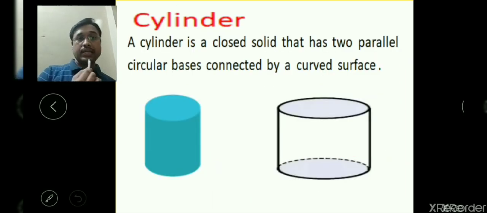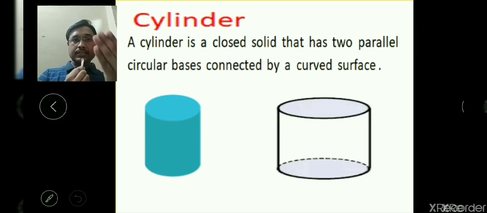Then you see the cylinder. A cylinder is a closed solid. All the previous solids are also closed only. It is a closed solid that has two parallel circular bases, the top and the bottom.